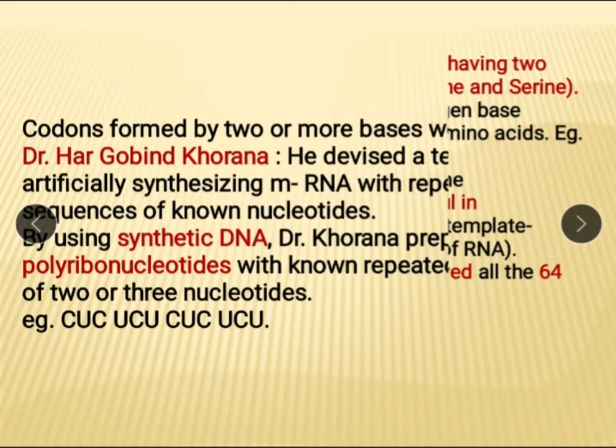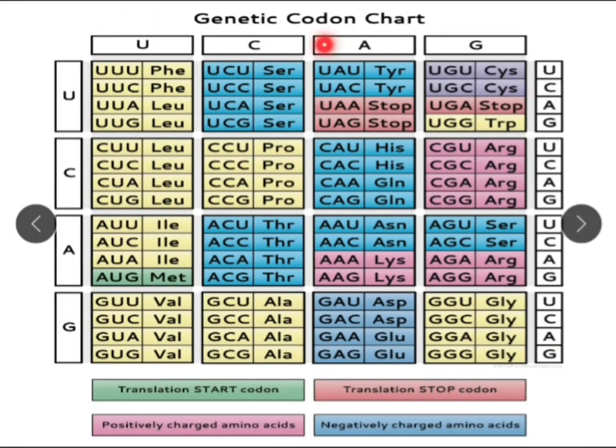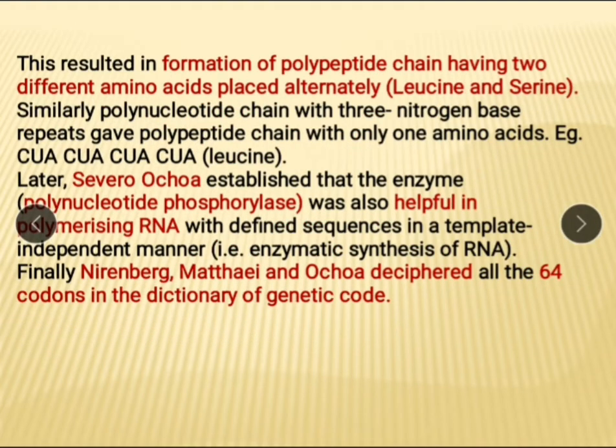Means this 64 codon dictionary was deciphered by these three scientists, Nirenberg, Mathai and Ochoa.